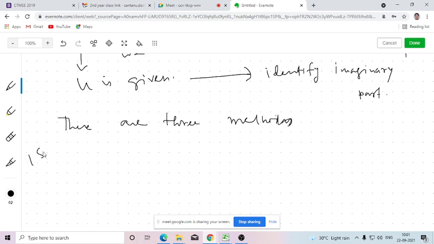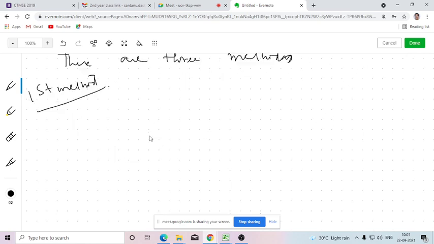So today I'm going to discuss the first method. First I'm going to discuss the generalized method, then I'll give an example. So u is given, v is unknown.